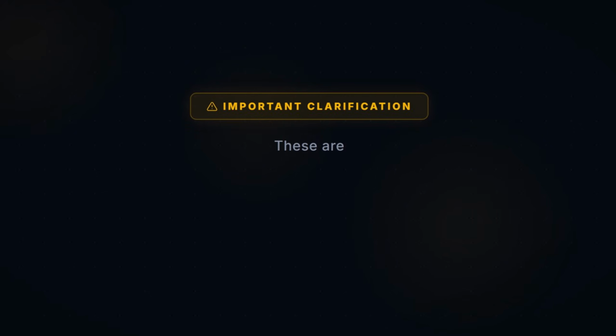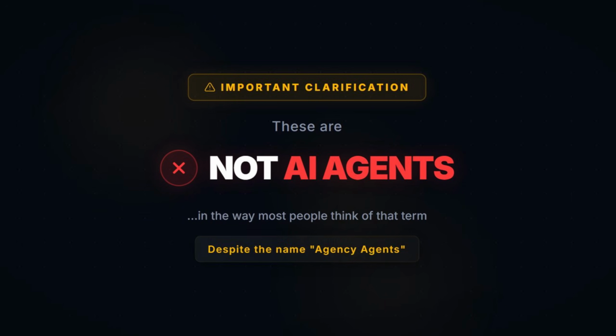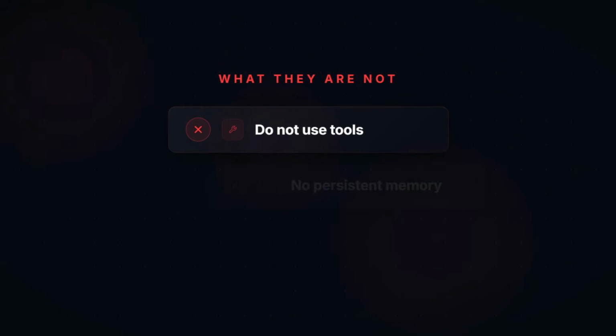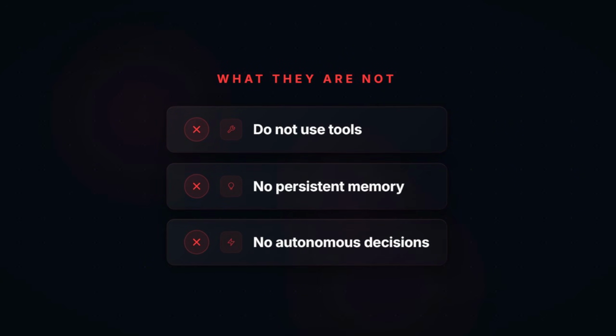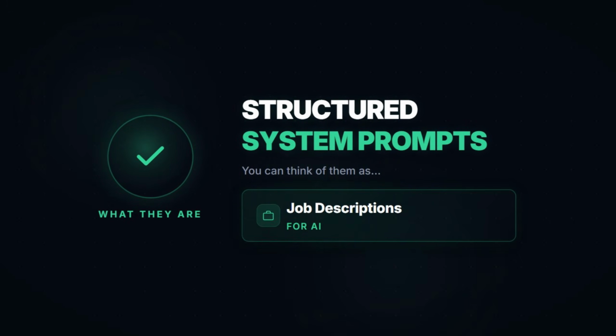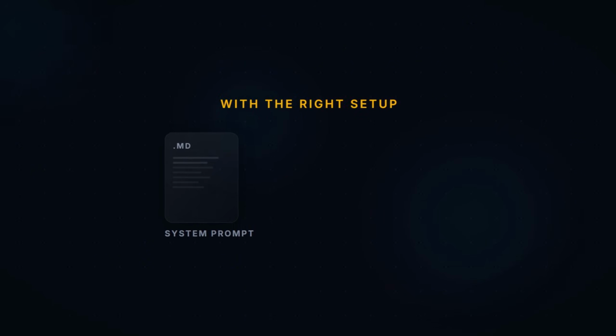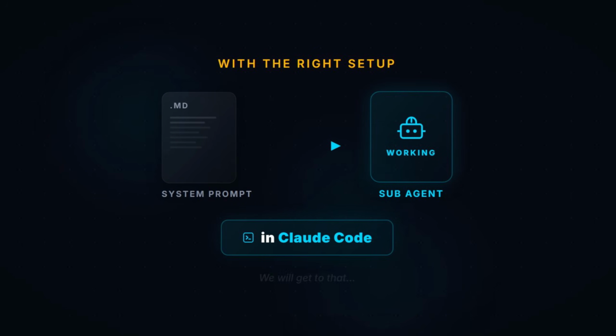Now, one important clarification is that despite the name agents, these are not AI agents in the way most people think of that term. They do not use tools on their own. They do not have persistent memory. They do not make autonomous decisions. They are structured system prompts. You can think of them as detailed job descriptions for AI. But with the right setup, you can turn them into actual working subagents in Claude Code. We will get to that.